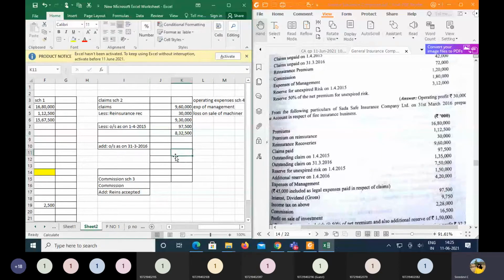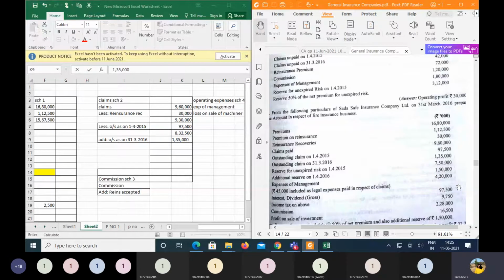The next we have the outstanding claims at the end of the year. I'm not going with the detailed explanation of all this because it is already done in life insurance companies. So the outstanding claims at the end of the year is supposed to be added. So 1,35,000 to be added to the above balance of the claims.